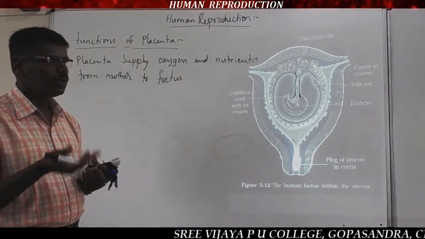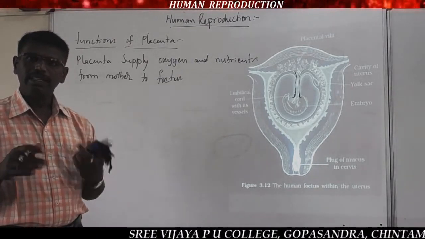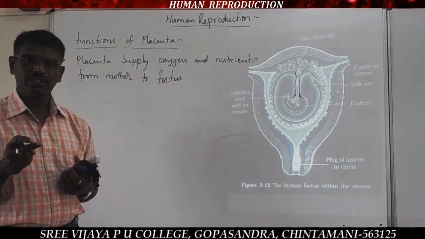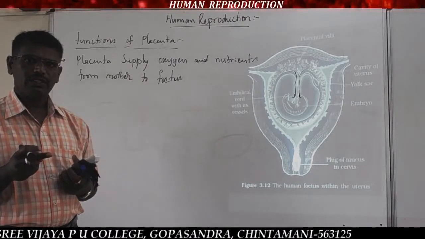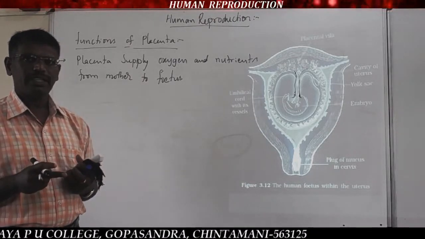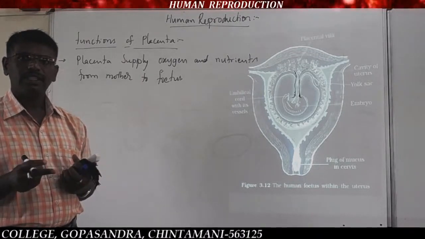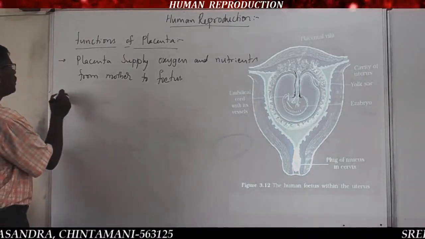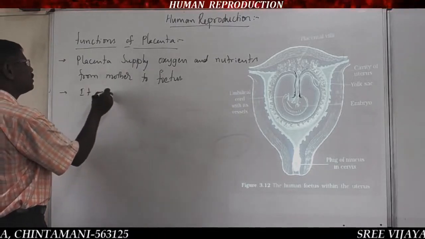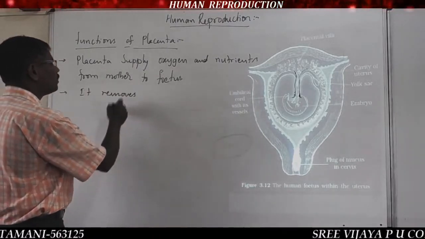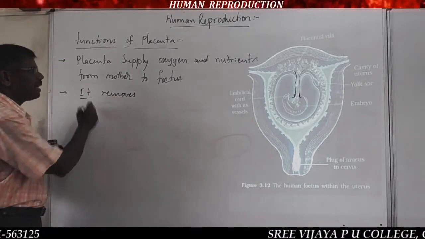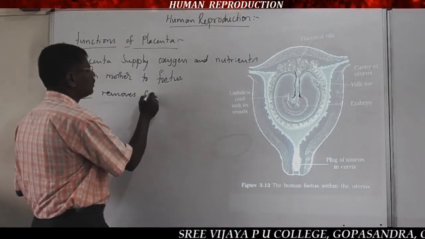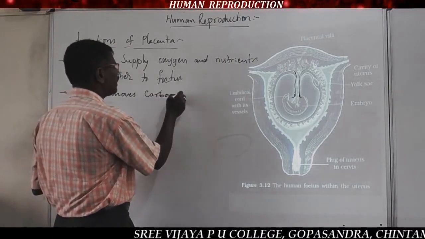If oxygen is being taken, carbon dioxide must be released, right? So in the cells, the respiratory product, carbon dioxide, is also released. The placenta removes carbon dioxide